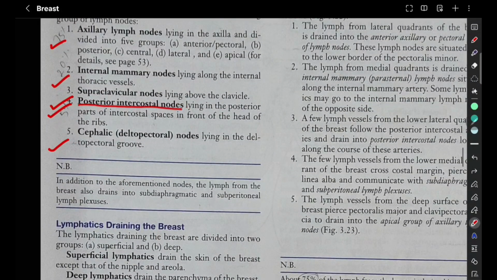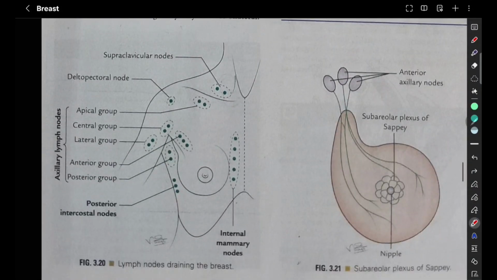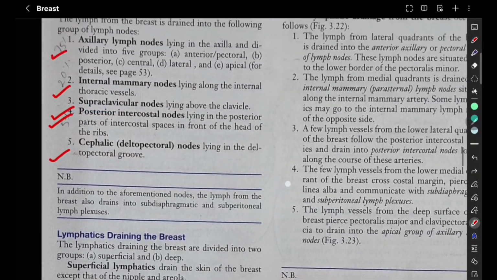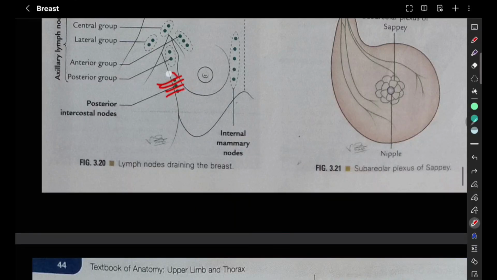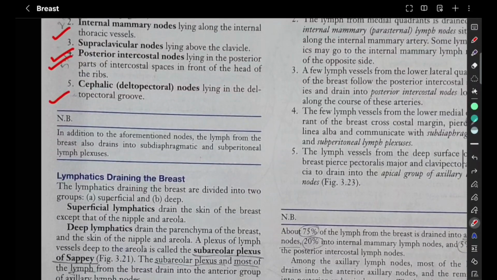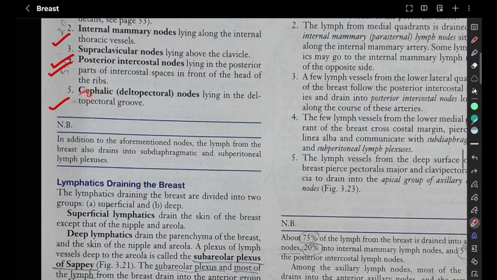Posterior intercostal nodes lie in the posterior part of the intercostal spaces in front of the head of the ribs. The posterior intercostal artery we also saw in this region, right? So the posterior intercostal nodes are also present in the same region.